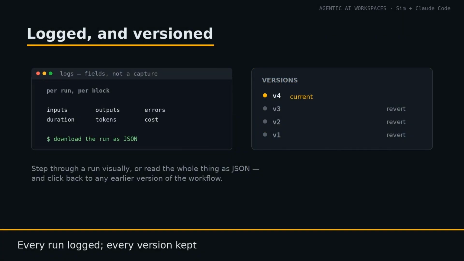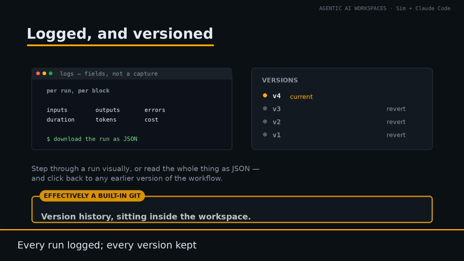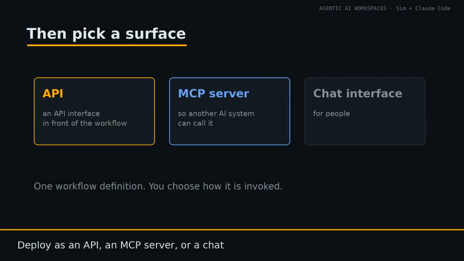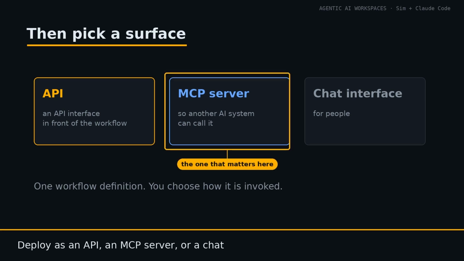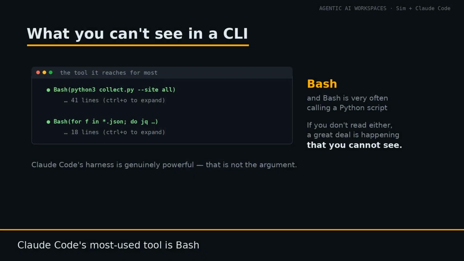Every workflow run is logged, and the log is genuinely useful. You can step through it visually or download the whole run as JSON and read what worked and what didn't. And the workspace keeps versions. You can click back through earlier versions of a workflow and revert to one, effectively a built-in Git sitting inside the workspace. When a workflow is ready, you deploy it and you choose the service: as an API with an API interface in front of it, as an MCP server so another AI system can call it, or as a chat interface for people.